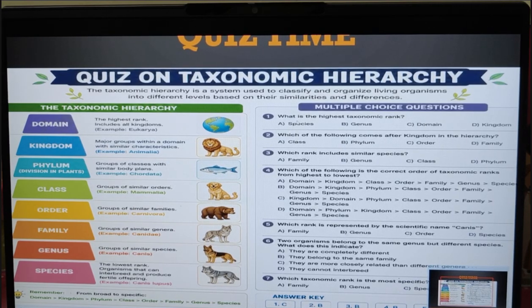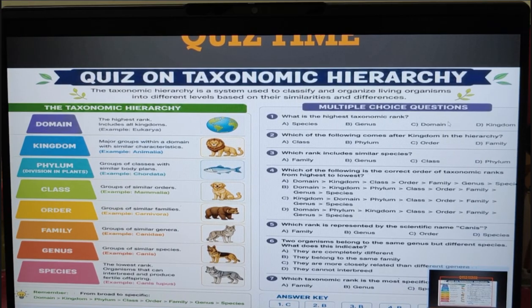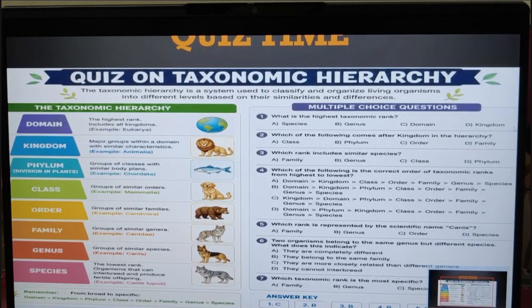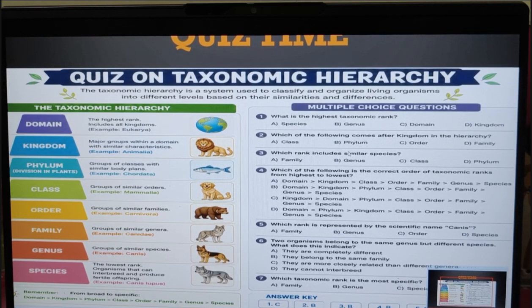Coming to the question, what is the highest taxonomic rank? I told you domain, so that can be added. If it is according to your textbook, you can go with kingdom. Which of the following comes after kingdom? So what comes after kingdom? Phylum. Which rank includes similar species? What do you mean by similar species, children? Can you say what is similar species? For example, tiger, lion, leopard, jaguar all have the common genus. What is that? Panthera. Only the species vary.